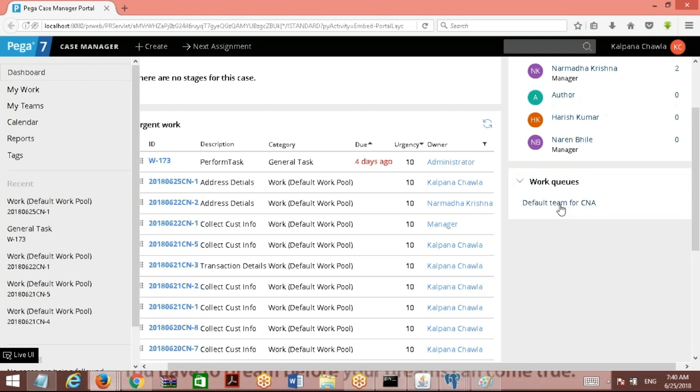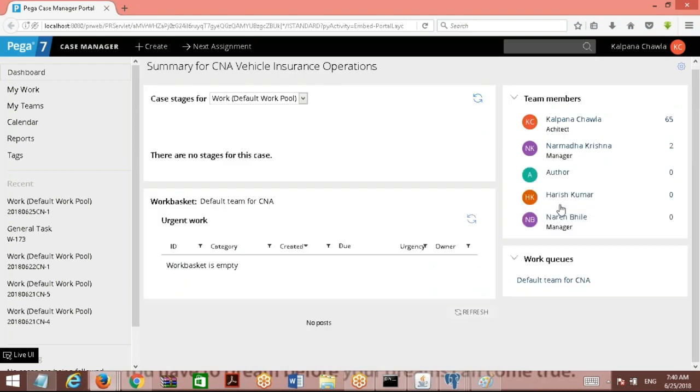When I click on the link of the work basket, with this work basket name, what are all the work items available in the work basket table? Which column will be matched? When I click on this work basket link, it has to bring all the work objects in that basket and display them here in the UI. It will be fetched from the table PC assign work basket. It has to match one of the columns, right? Which column will it match? PX assigned operator ID. PX assigned operator ID is equal to the name of this basket where you have clicked.